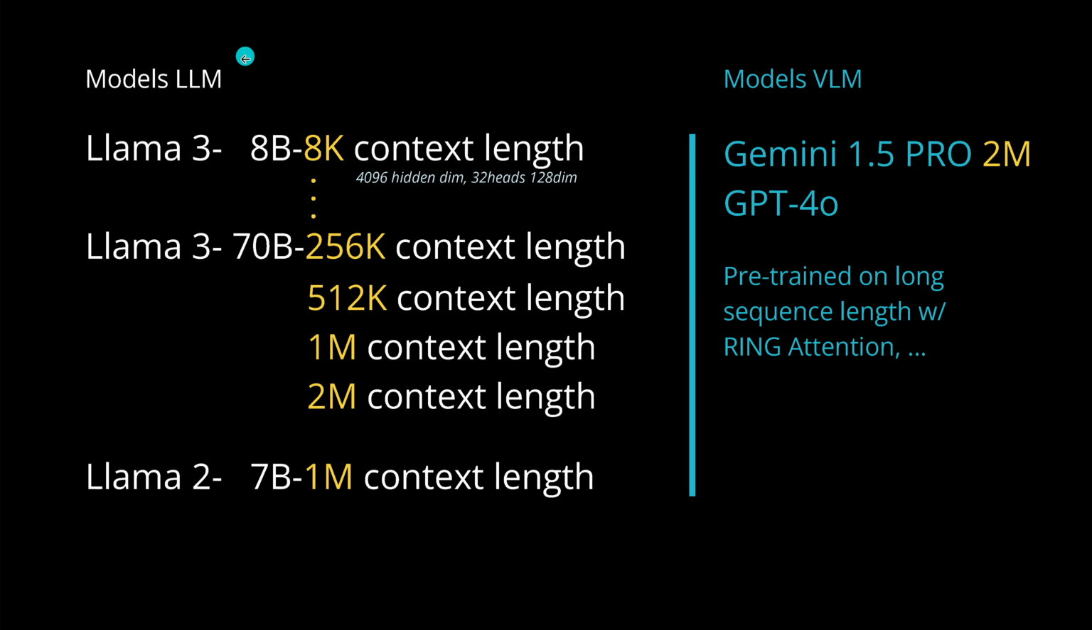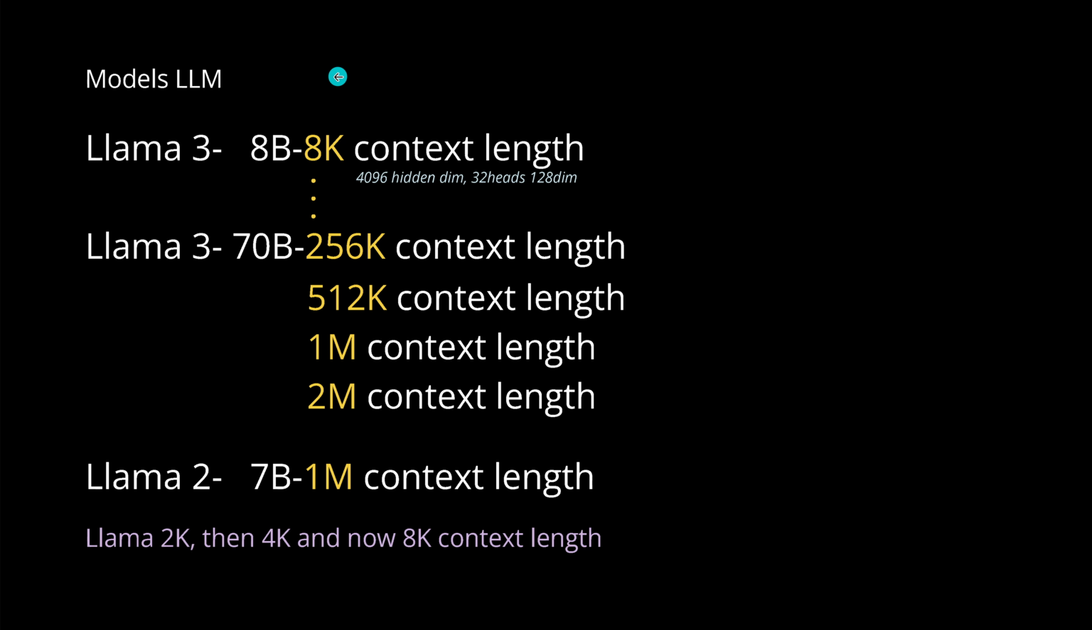Now, you know we have the large language model and then we have the vision language model. And we are not talking now in the first step about how it is possible that we can put 2 hours of video in a Gemini 1.5 Pro system, but we want to focus here on the language models. How is it possible? The Llama version 1 had 2K, Llama version 2 had 4K, and now the latest Llama version 3 has 8K context length. How is it possible to jump from 8K to 2 million context length?